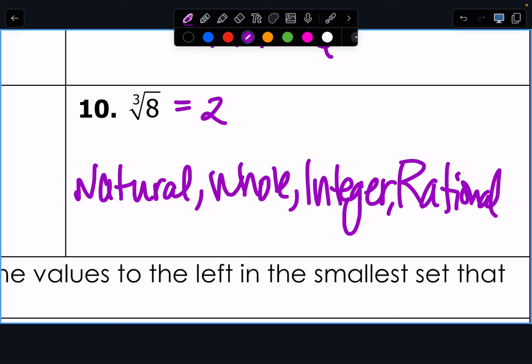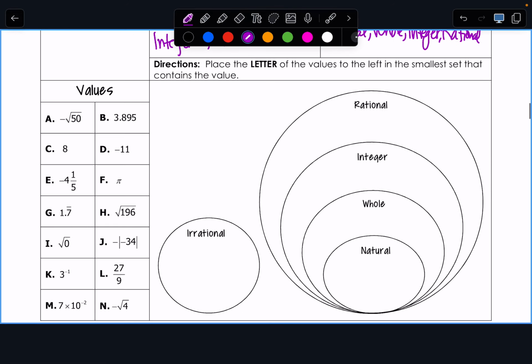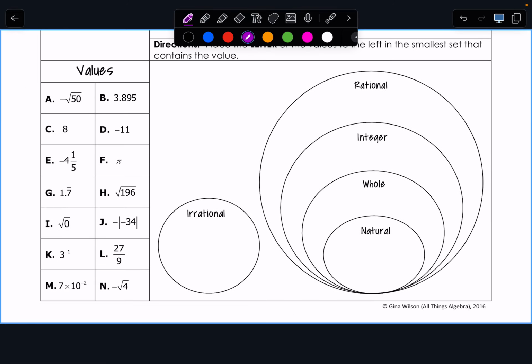Okay. Now, like I said, if you want to use abbreviations, you go for it. That's fine. But I will promise you on your quiz, you'll have to answer like this. Here's a number. Tell me the buckets it's in. Now, on your homework, you're also going to have something like this. And what I want to do is look at a few of them and then get you started on your homework so it's not all for at home. But basically, we need to figure out what buckets to place these in.